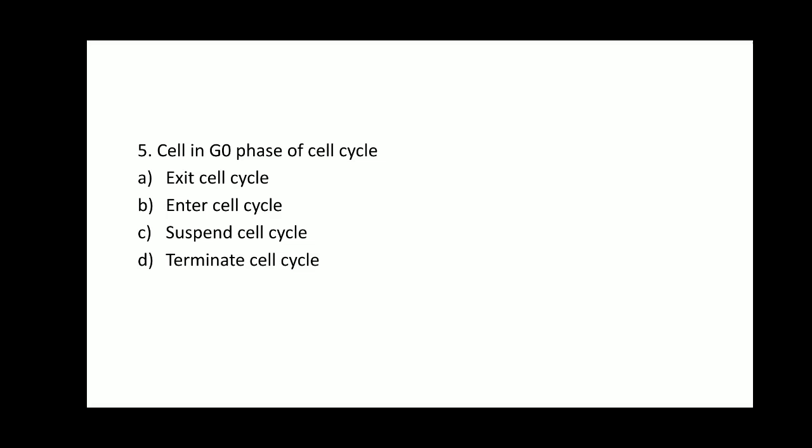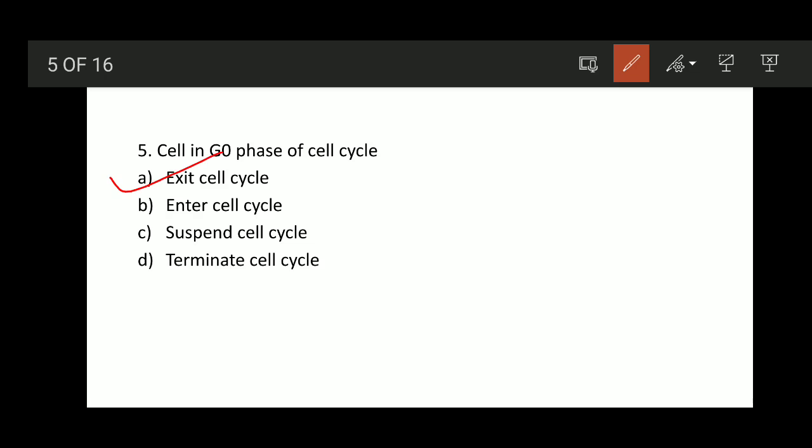So we have seen the cells in G0 phase. What happens? It is going to exit the cell cycle. After it completes its G1 phase, if it is not wishing to continue the cell cycle because of the non-dividing phase, or because it is occasionally dividing, or some cells which do not divide continuously throughout their life, such as heart cells and nerve cells, they are going to exit the cell cycle. So option A is the right answer.